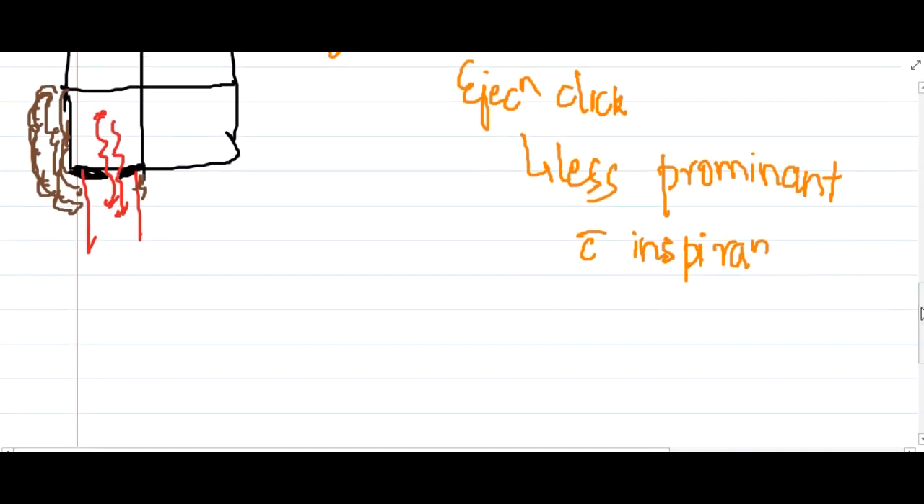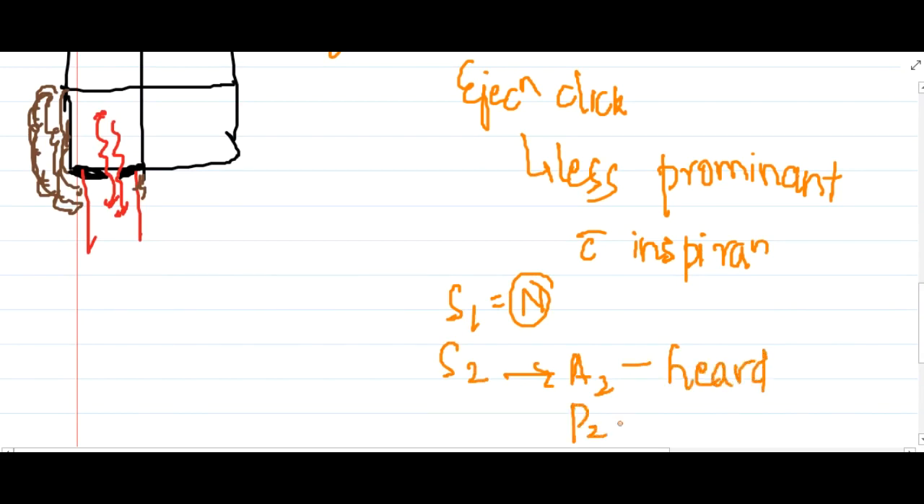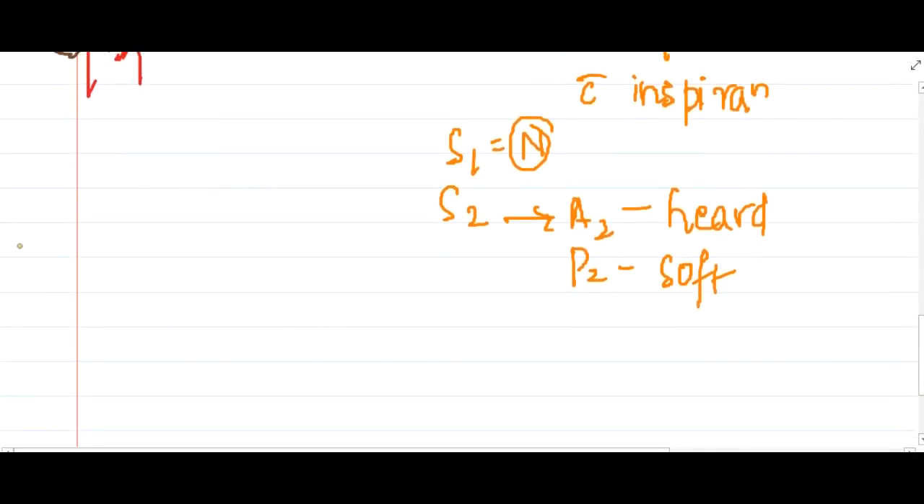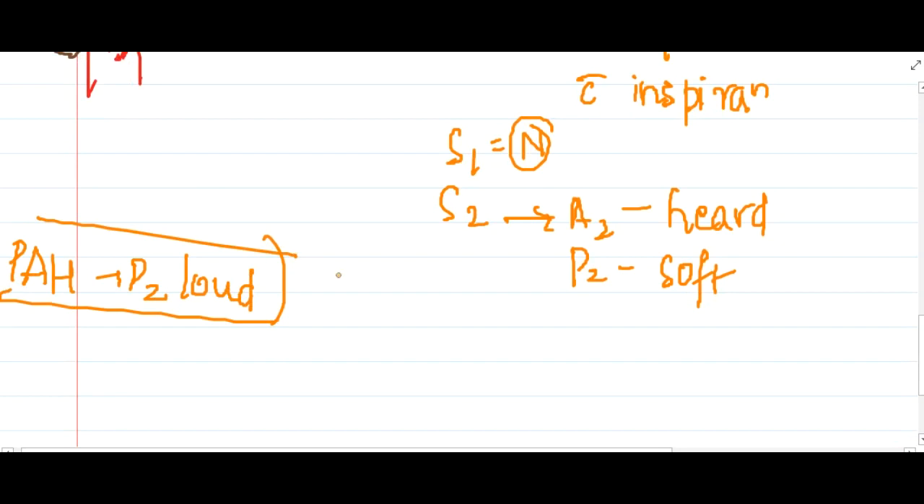If you auscultate, S1 will be absolutely normal. In S2, A2 is heard normally, but P2 is stenosed, so a soft P2 is heard. When there is pulmonary arterial hypertension, the P2 heard is loud. Here an S4 sound will be present.